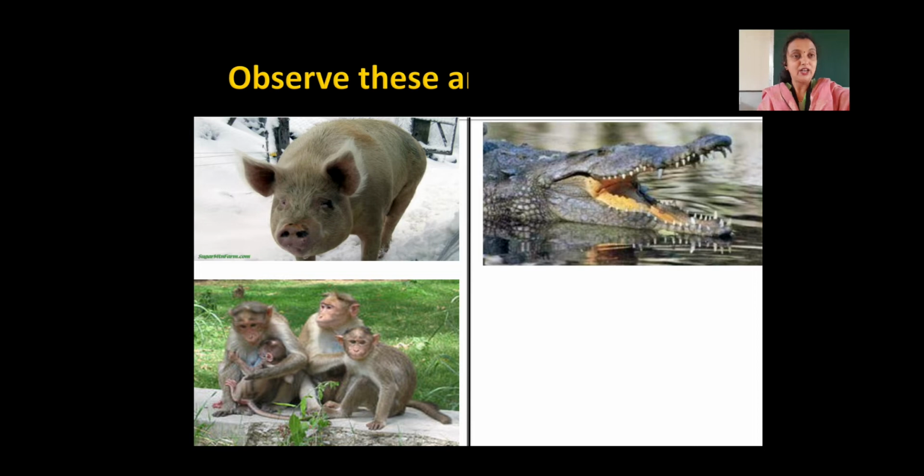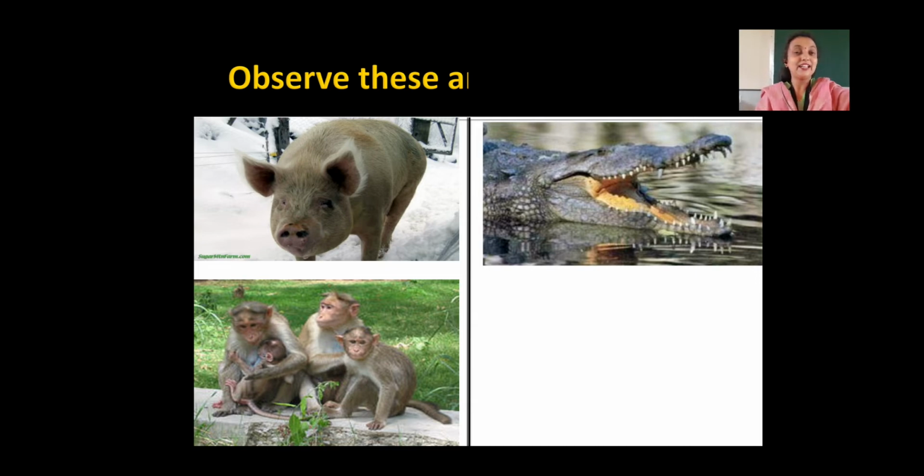Do you see hair on the crocodile's skin? So, what does the crocodile have on its skin? Yes, crocodile skin is scaly. Don't dare to touch a crocodile, otherwise it will bite you, right?